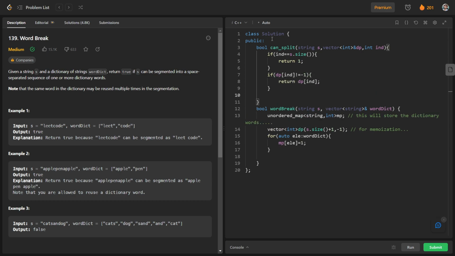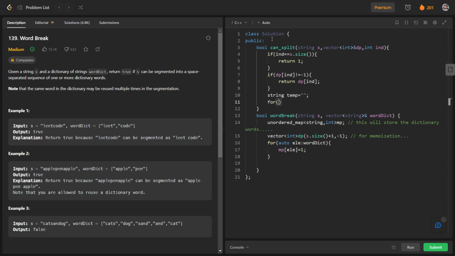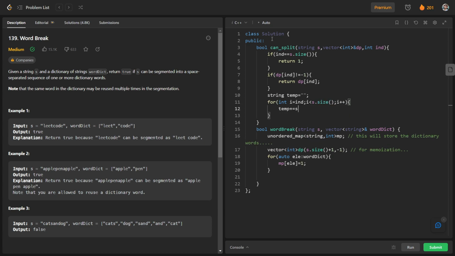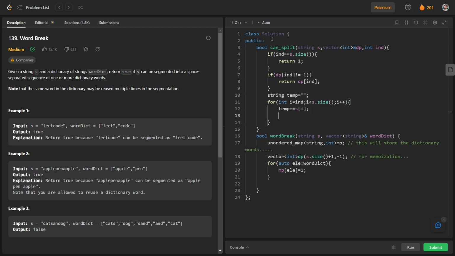And otherwise we will have our string temp with us. And we will iterate from index ind to the last index, that is s.size, and i plus plus. And we will check whether this temp, basically the first part itself, is present in the word dictionary or not. So I will write if mp of temp.